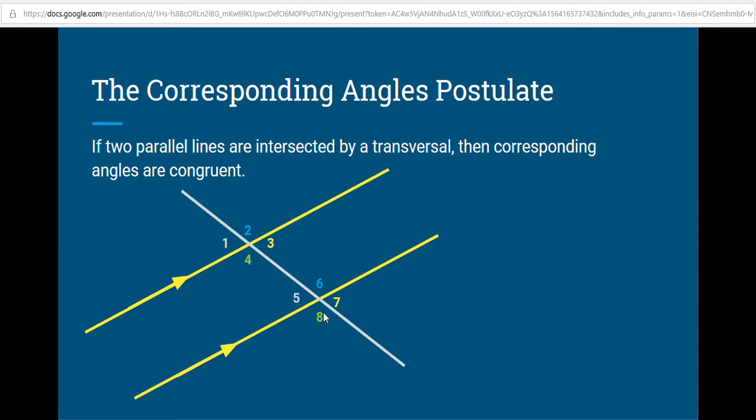What the corresponding angles postulate tells us is that angles in the same location are congruent. So if they're in the same relative location as compared to the intersection of the transversal and the parallel lines, then the angles are congruent. So 1 and 5 are congruent, 2 and 6 are congruent, 3 and 7 are congruent, and 4 and 8 are congruent.